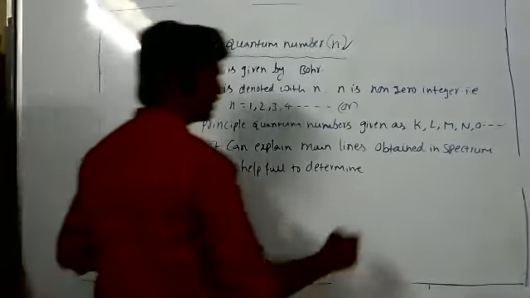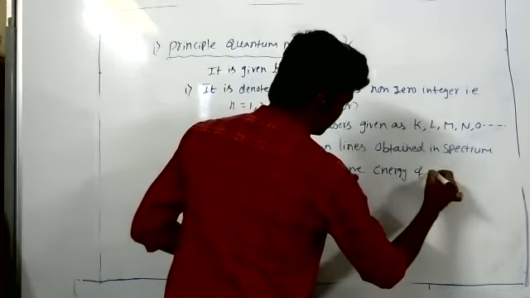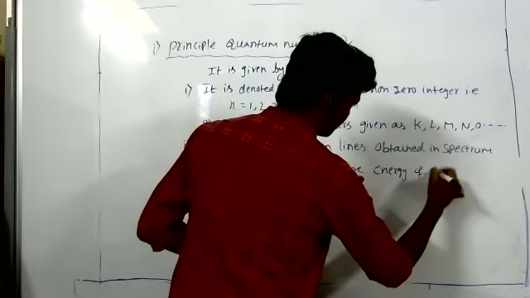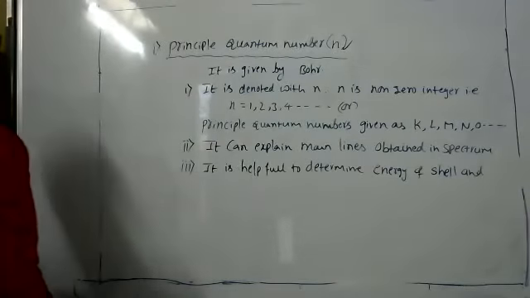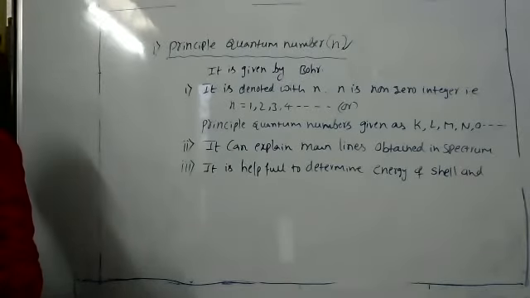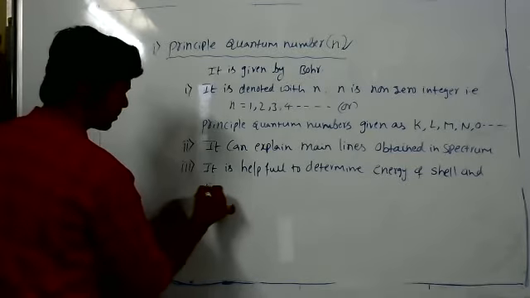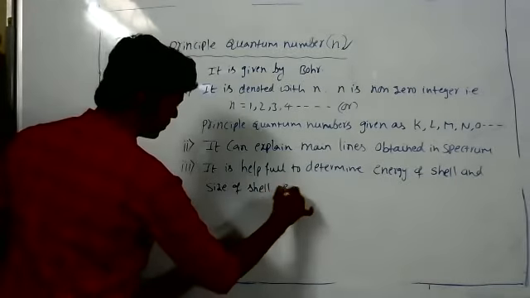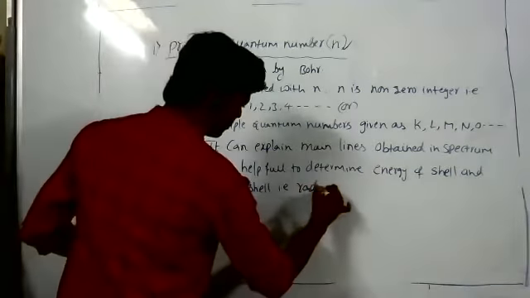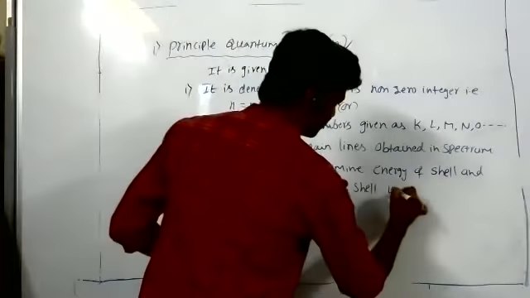It is helpful to determine the energy of the shell and the radius of the shell in which the electron is present.